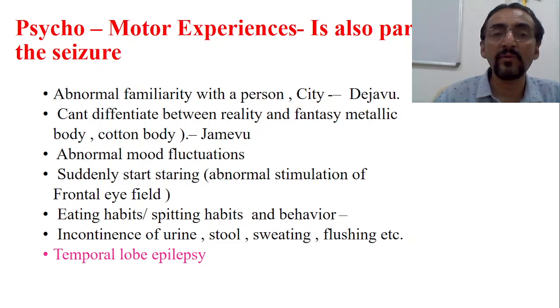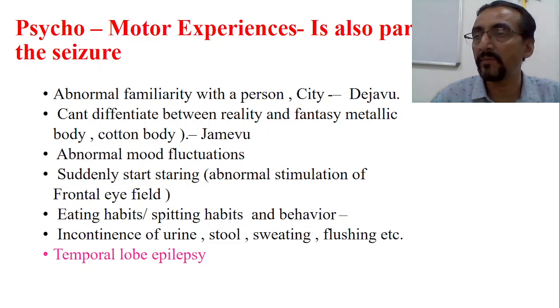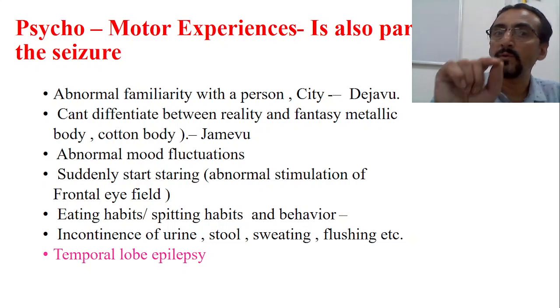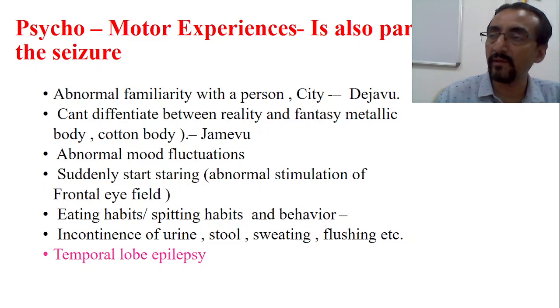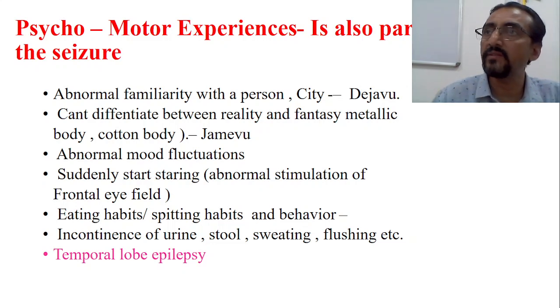Then most important is the incontinence of the urine. We know that passing of the urine, passing of the stool, relaxation of the smooth muscles, and all these things are the function of the autonomic nervous system, sympathetic and parasympathetic. So when the autonomic nervous system is affected, along with the psychomotor activities, there will also be some abnormal autonomic nervous system problems, like excess sweating because of the excess secretion of sweat, or there may be excess secretion of saliva. There is sudden passing of urine, incontinence of the stool. So these things can happen. Okay, all these matters are considered under the psychomotor experiences during the time of the seizure.